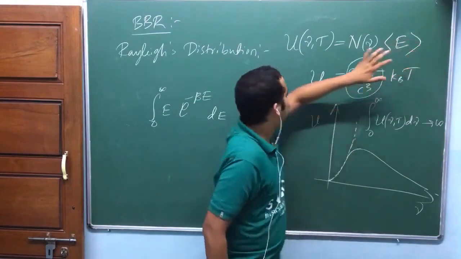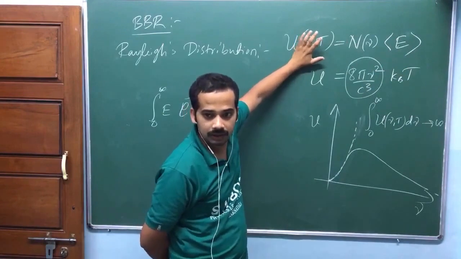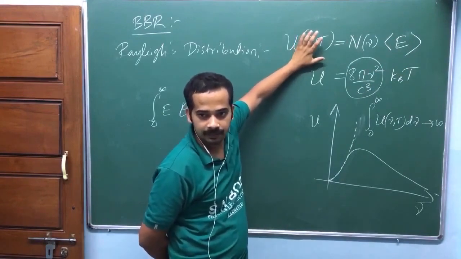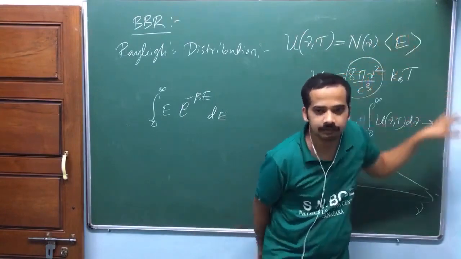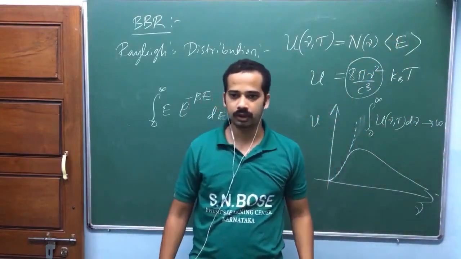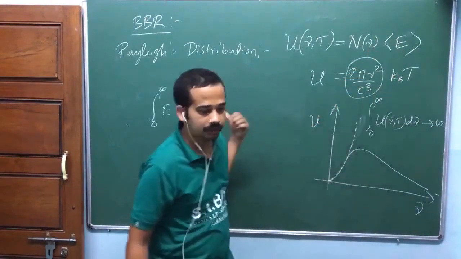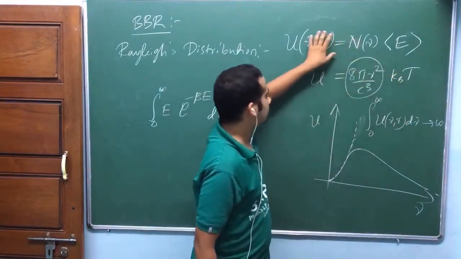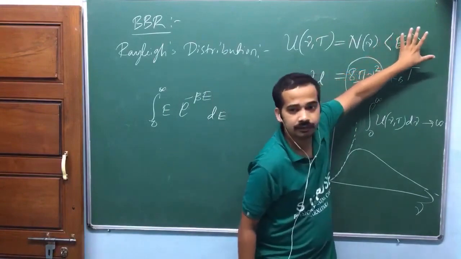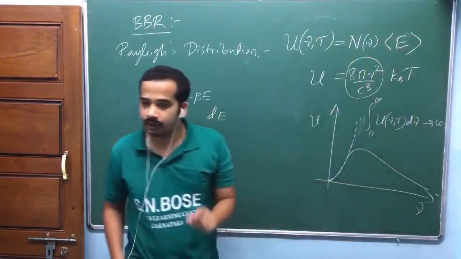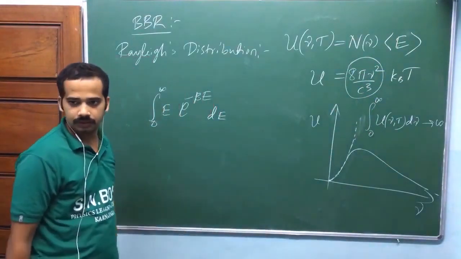Then he put, because this is the energy density of radiation, isn't it? Whatever we have seen outside, that is the energy density of radiation, isn't it? That's why this should be something related to radiation. That's why he said a standing wave is equivalent to a harmonic oscillator, and he put the harmonic oscillator's average energy. Is that okay? So let me tell you how to find that average energy. Now look at here. One more part here is, in place of this one, you can put the average energy of the oscillating charge inside the cavity also. Both are equivalent. Is that okay?